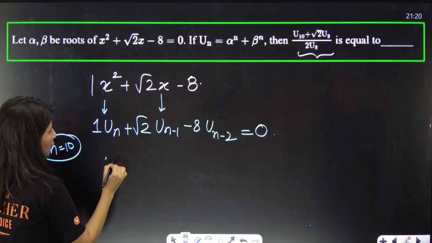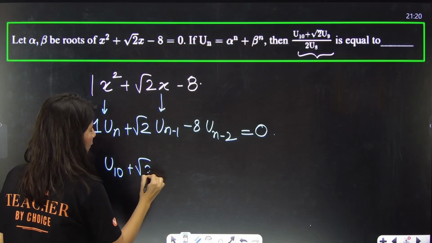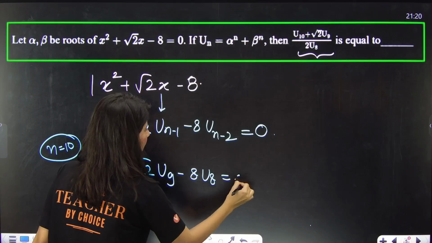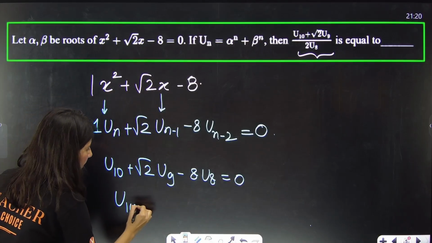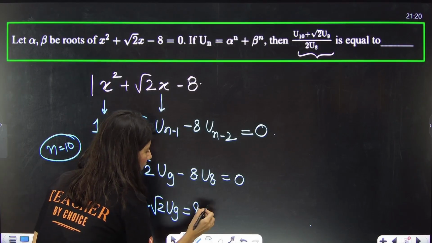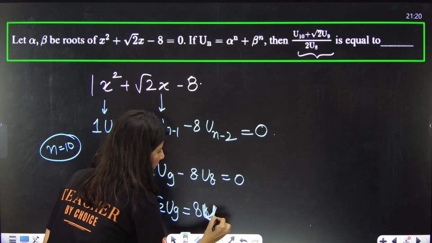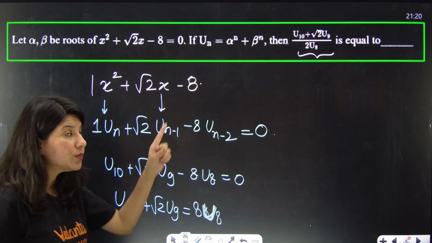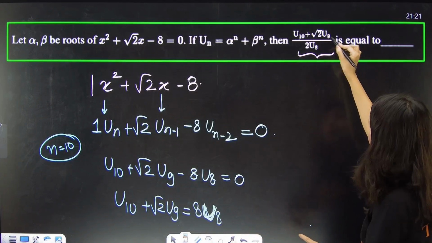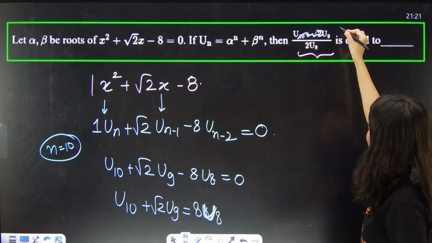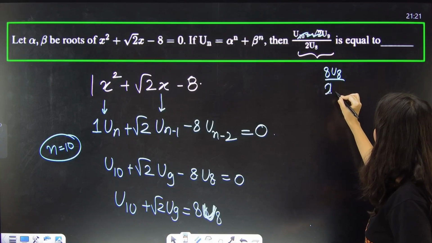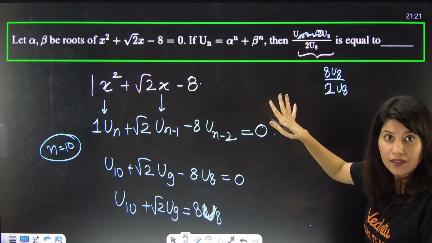So u10 plus root 2 u9 minus 8 u8 equals 0. So u10 plus root 2 u9 is equal to 8 u8. Can you see the numerator part you are getting in this question? u10 plus root 2 u9 can be replaced by what? 8 u8, upon 2 u8, which is already written over here.